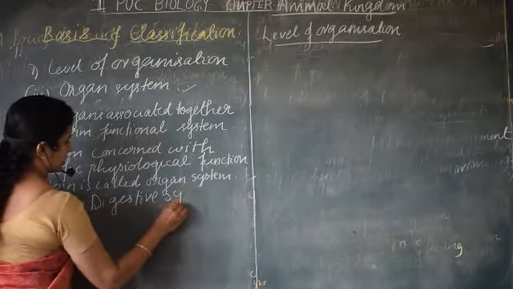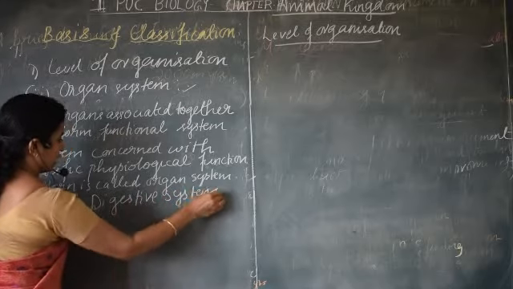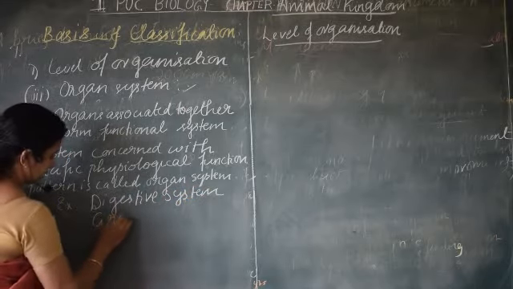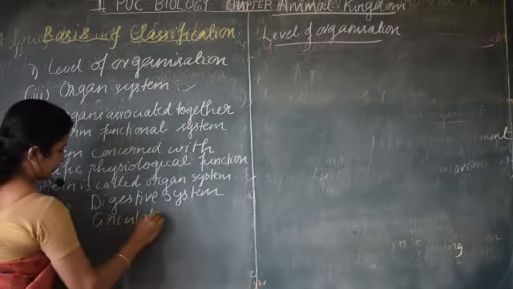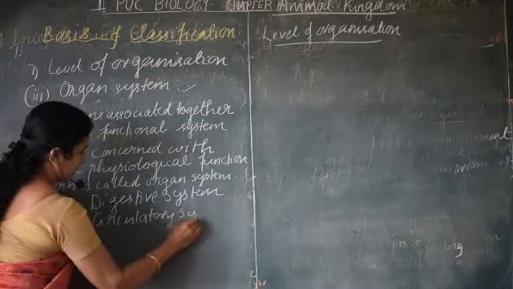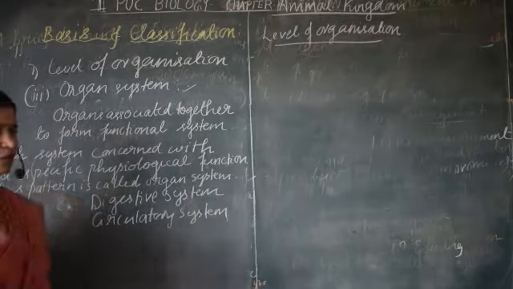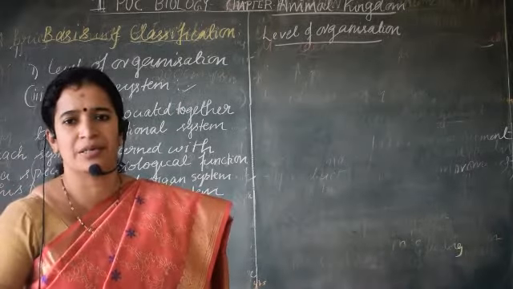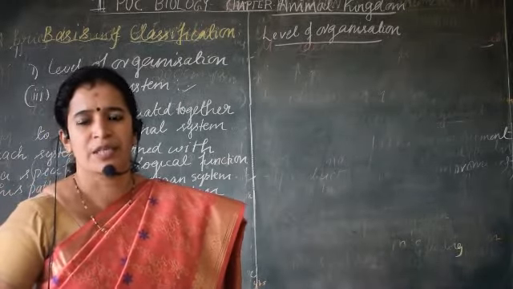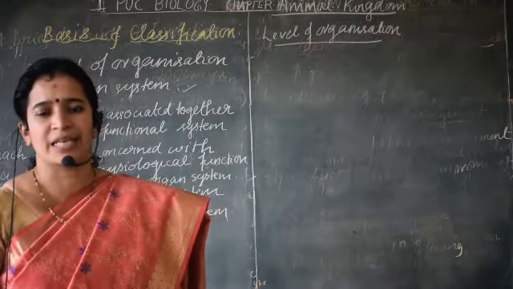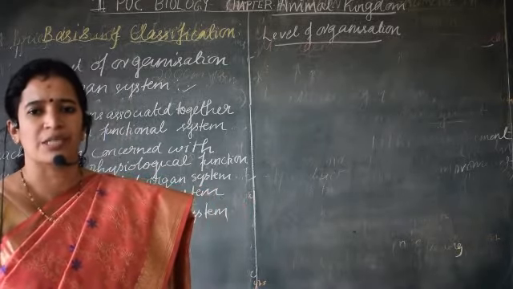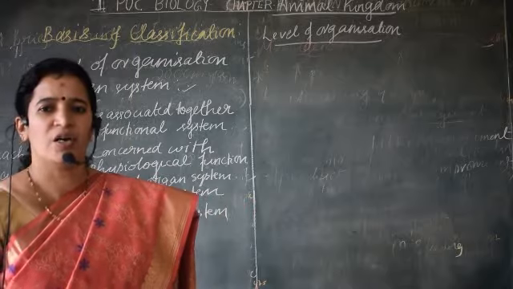Then what else can you remember? The circulatory system. Likewise you have studied many systems of the human body as well as the animal body: the digestive system, circulatory system, nervous system, respiratory system, excretory system, reproductive system. So these are the organ systems.